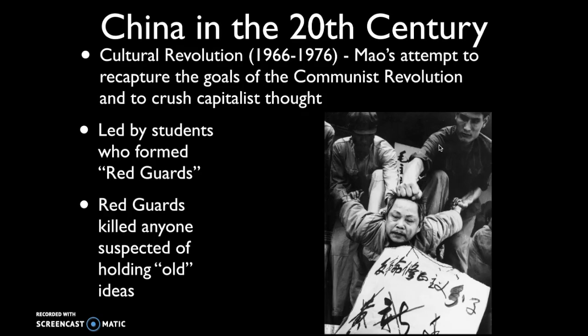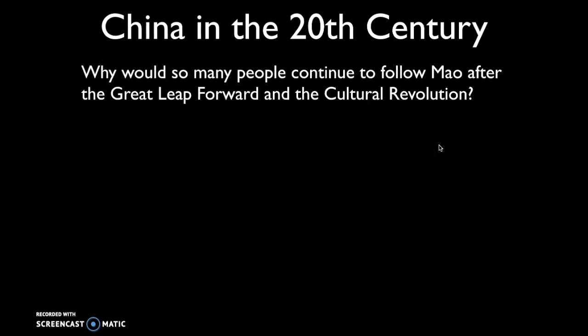Now the Red Guards would oftentimes very publicly identify people that they believed of holding these old ideas. They would publicly torture them, beat them. Again, young people can sometimes get very excited and sometimes too excited by an idea. In this case, this commitment to reinvigorating socialist goals and values within Chinese society was something that maybe went a little bit too extreme of a direction.